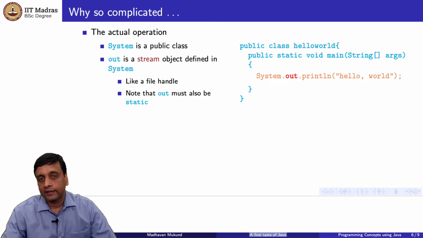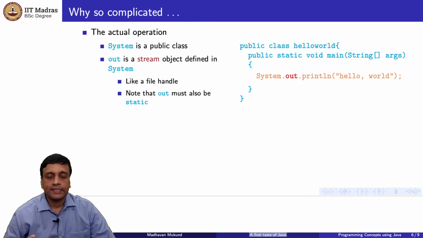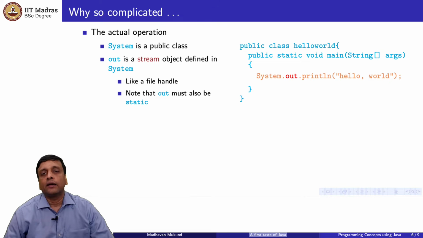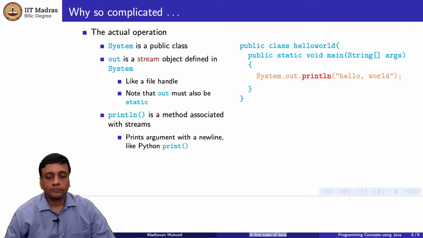So remember that this out is an object in some sense, and it exists because we have not created anything, clearly. In this code, there is no line which created out. So out must already exist, just like main already existed. So out is also some kind of a static object. Out is a stream object which is static and defined inside the public class System, and we are invoking println with respect to this particular stream object.